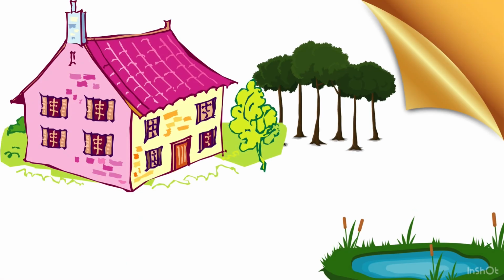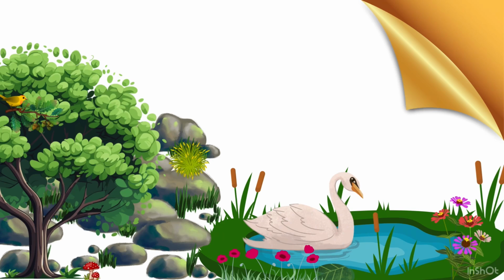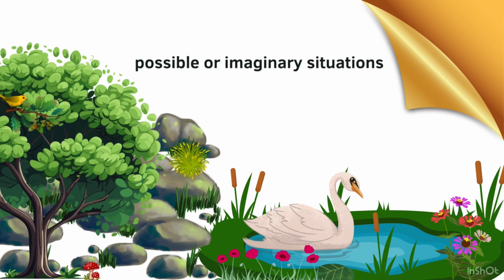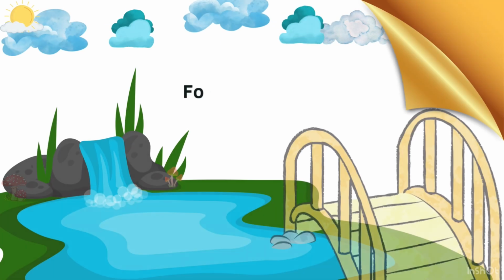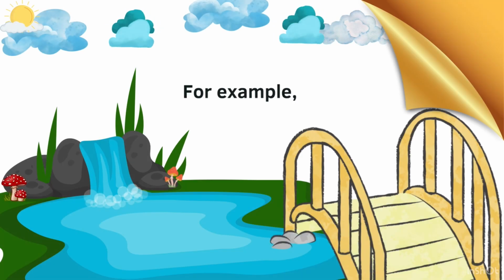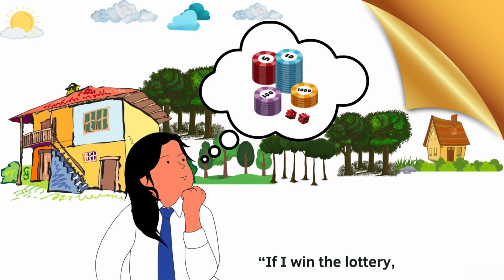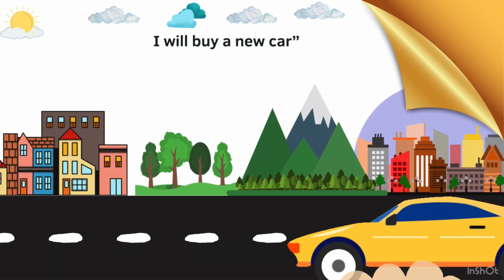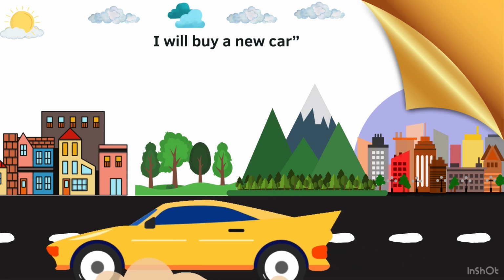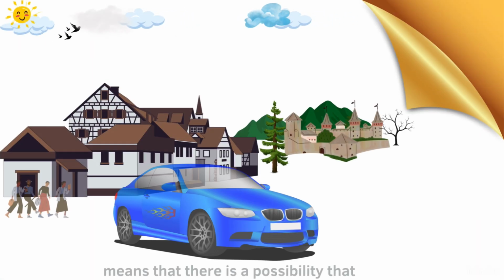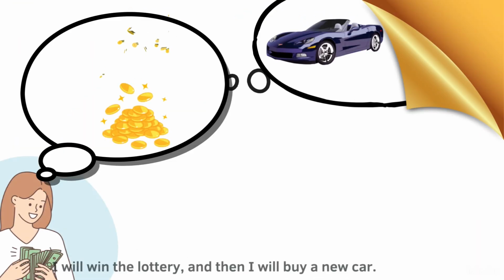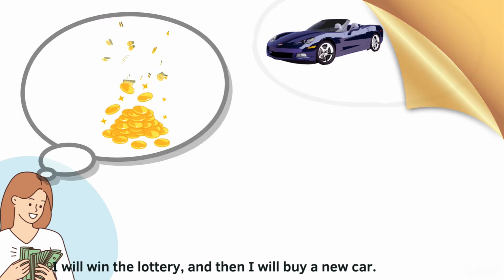In this video, we will learn how to use conditional sentences in English. Conditional sentences are used to talk about possible or imaginary situations and their results. For example, if I win the lottery, I will buy a new car. It means that there is a possibility that I will win the lottery and then I will buy a new car.